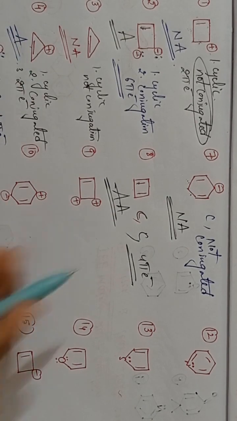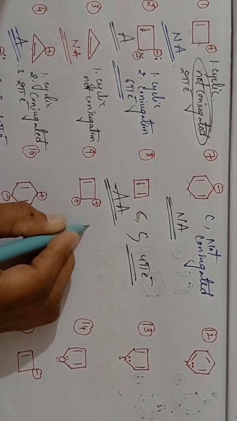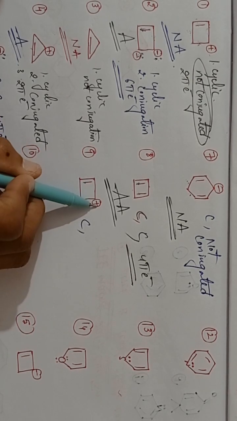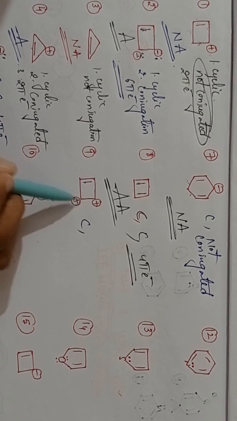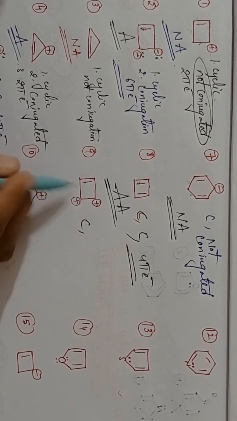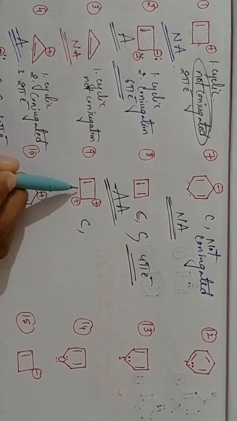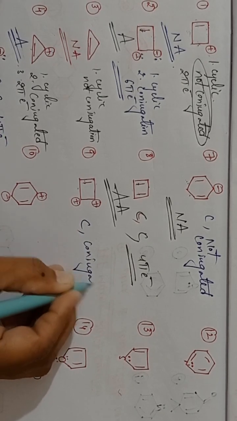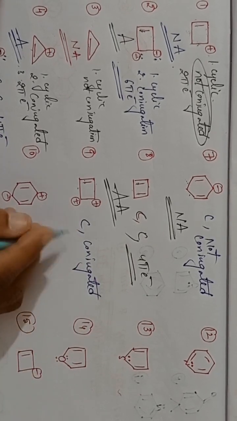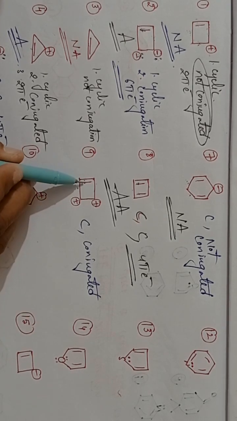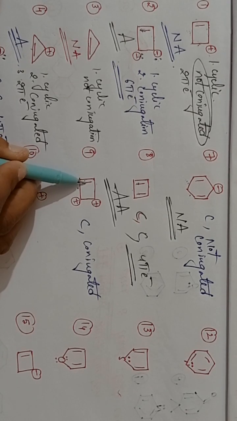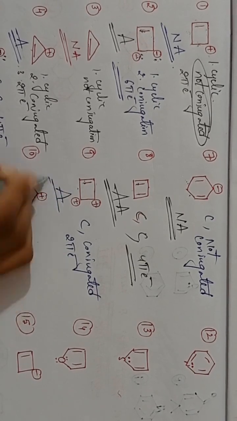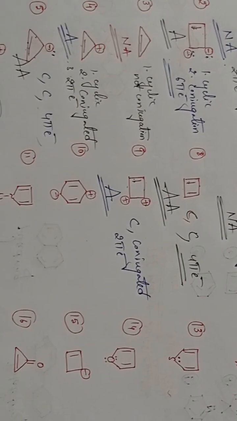And coming to the next structure, see here. The given compound is cyclic. Yes, here see pi sigma positive conjugation. Okay, now they are linked with one another. Here sigma positive, sigma pi bond. So it is in the conjugation. Conjugated. Next one, how many pi electrons are there? Here only one pi bond is there. That means 2 pi electrons. 2 pi electrons means the given compound is aromatic. Clear? The given compound is aromatic.